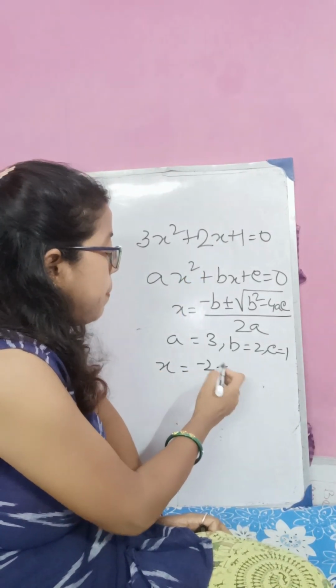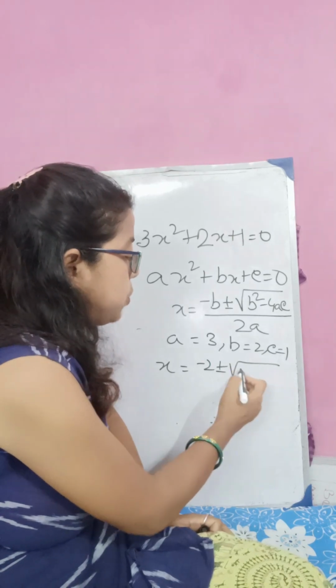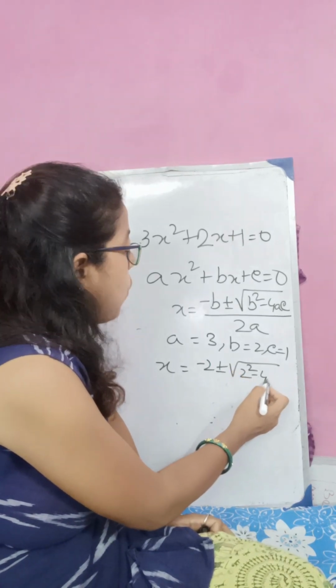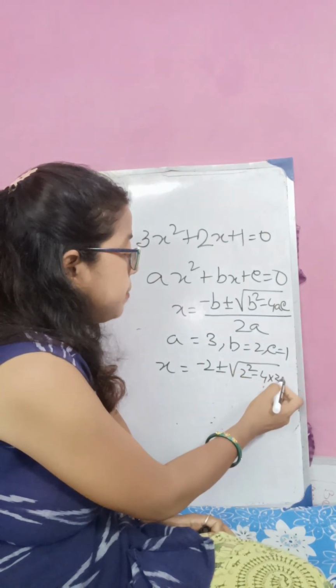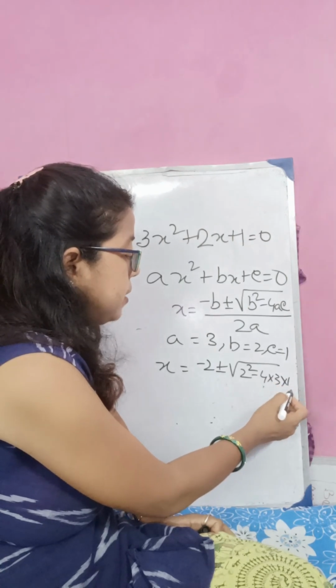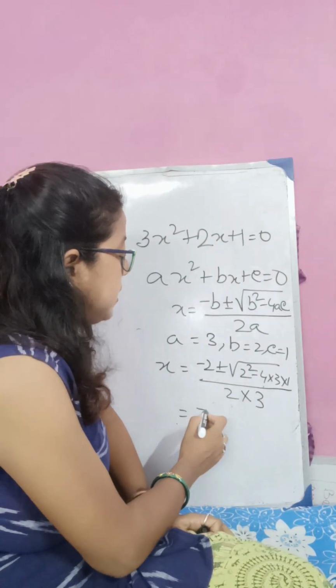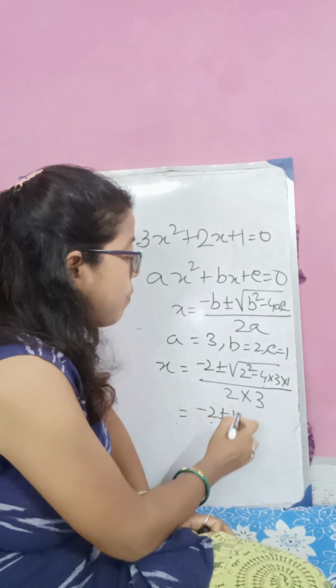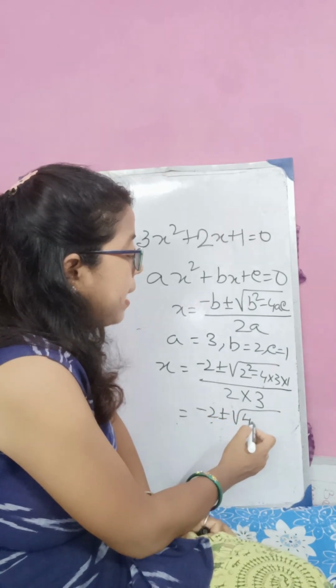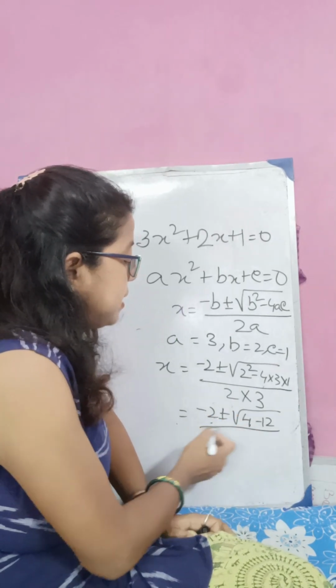Then x will be minus 2 plus minus root over 2 square minus 4 into 3 into 1, by 2 into 3. That means minus 2 plus minus root over 4 minus 12, by 6.